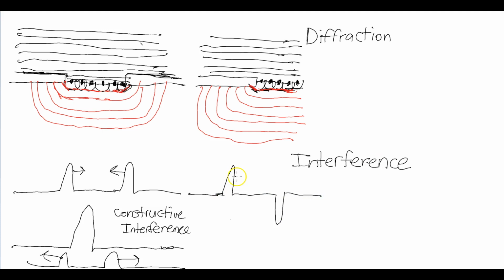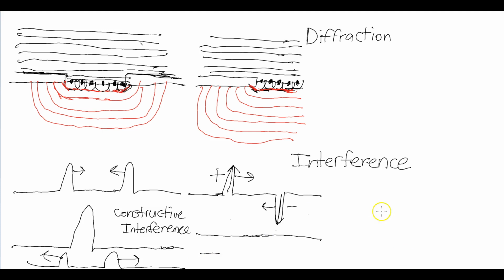What happens if it's like this? Okay, what happens when they're on the opposite sides of the string? Well, for a moment, these two waves will sort of cancel out. This one will be downwards, this one will be upwards. So the two heights will cancel each other out. Think of this as a negative, this is a positive. They'll add up to 0. So for a split second, the rope will look like this while the two waves pass through each other.